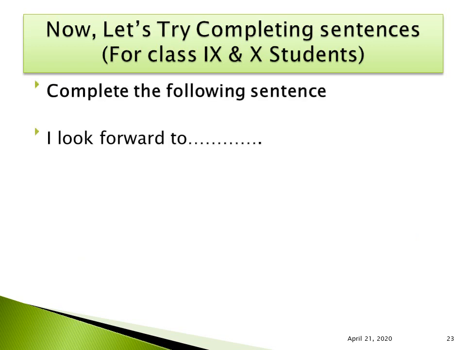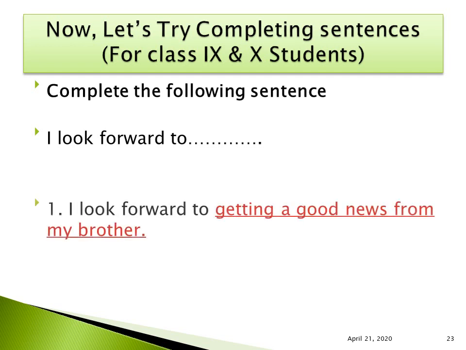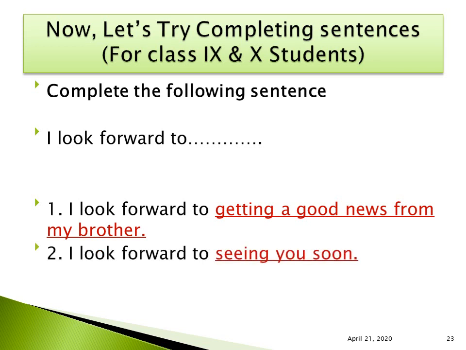I look forward to. It's a phrase, look forward to. Do you remember? Whatever verb you use after look forward to, it will be present participle. Present participle, that means we have to add ing with that verb. So let us make a new sentence. I look forward to getting good news from my brother, or I look forward to seeing you soon. So see, two different sentences, but they follow the same rule.